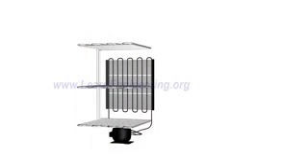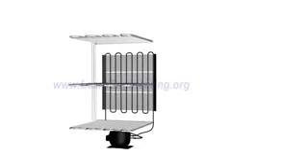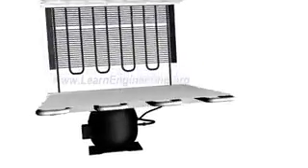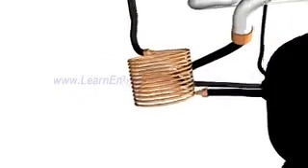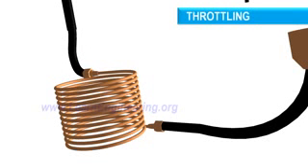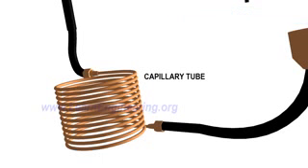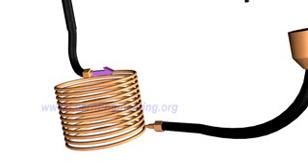This is what is inside a refrigerator. At the heart of the system is a simple device called a throttling device. Cold liquid is produced with the help of this phenomenon. In this case, the throttling device is a capillary tube. For effective throttling, at inlet, the refrigerant should be high-pressure liquid.